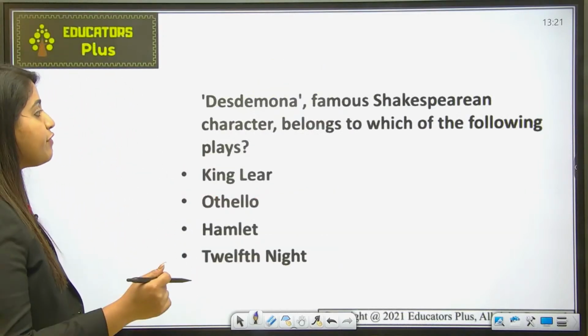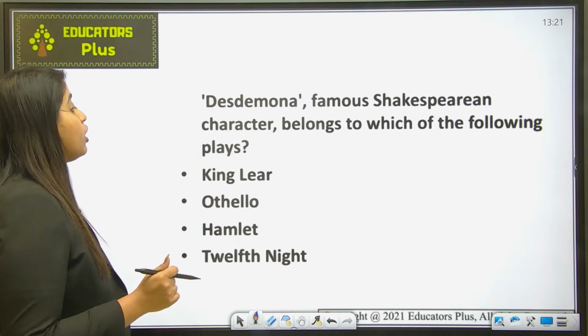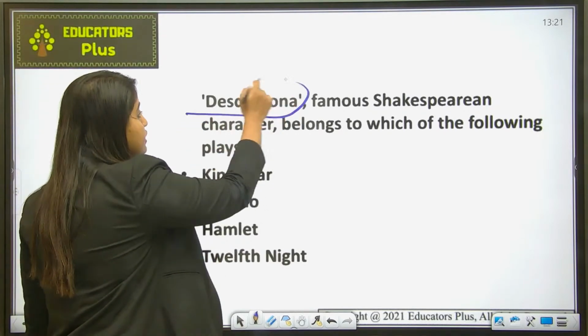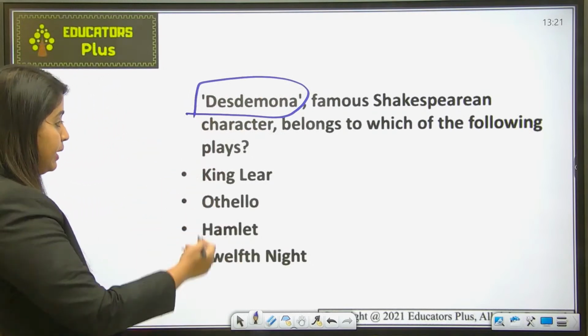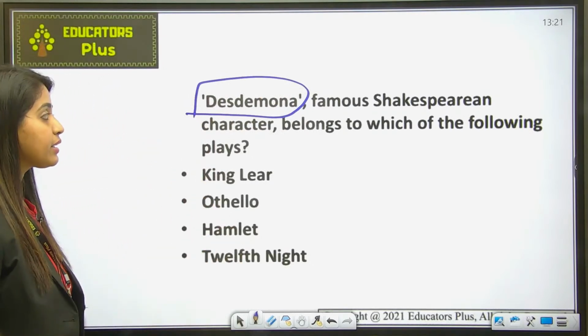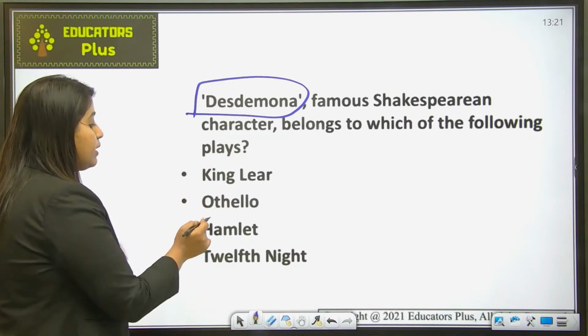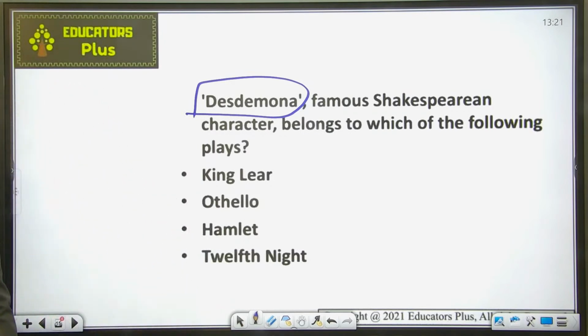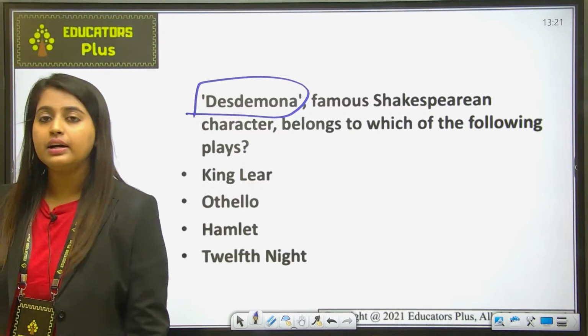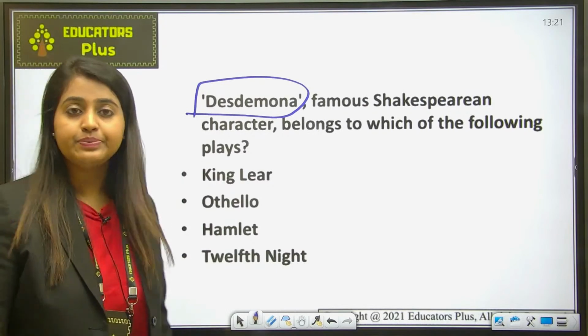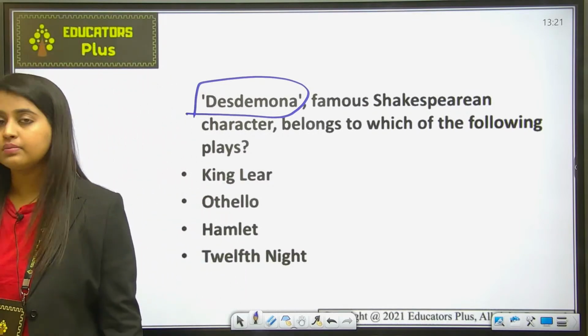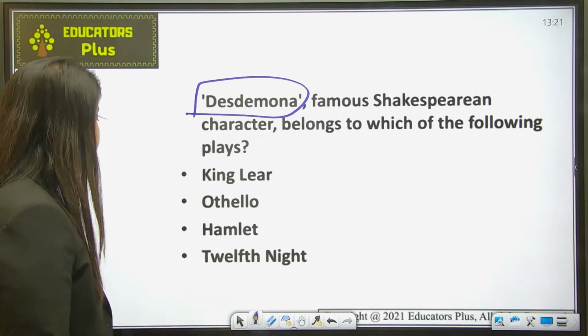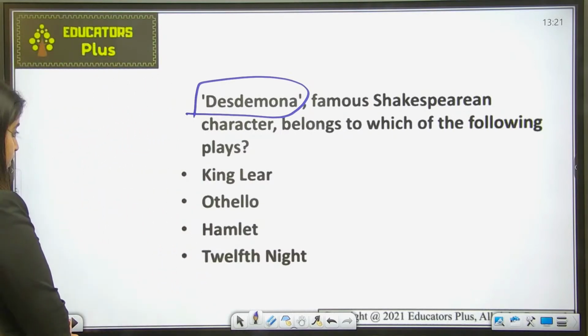Okay, so Desdemona, a famous Shakespearean character, belongs to which of the following plays? So Desdemona is a character in a Shakespeare play, and in which play did she appear as a character? Is it King Lear, Othello, Hamlet, or Twelfth Night? You have to tell me in the chat box. In which of the following works of Shakespeare was Desdemona a character? Okay, so the answer is Othello.